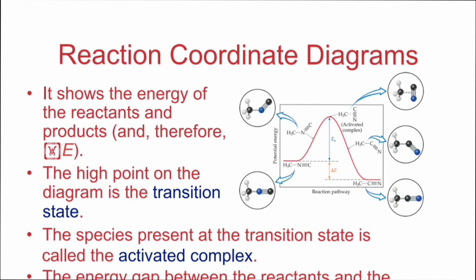For effective collision, physical effect is not necessary. The collision may be effective or ineffective depending upon the energy of the colliding molecules. Basically, effective collisions take place when the colliding particles possess a certain amount of energy and approach with proper orientation.